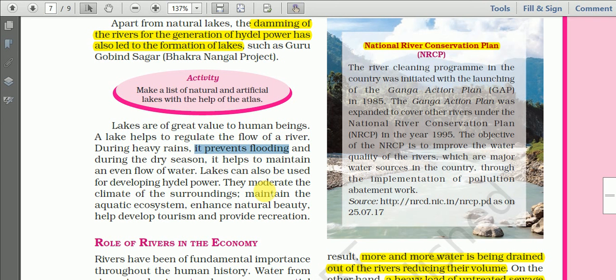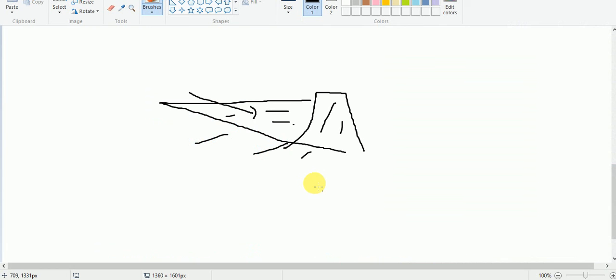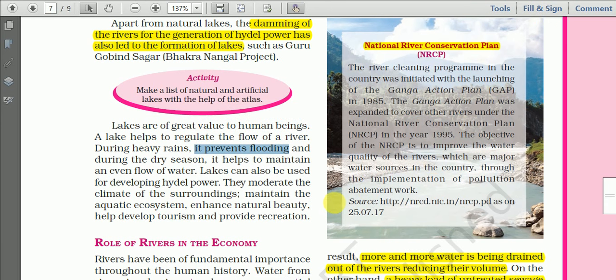Sometimes because of dams made by human beings, it also prevents flood in the low-lying area. Because of the damming here, the low-lying area may be protected from flood.